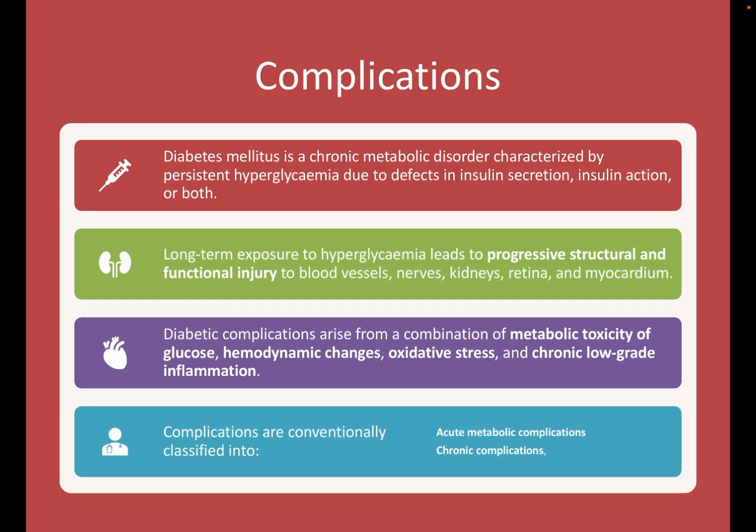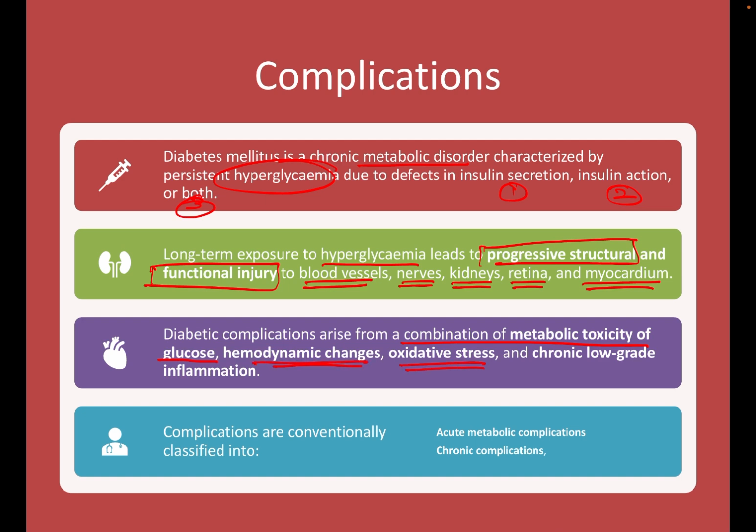So diabetes mellitus is a chronic metabolic disorder characterized by persistent hyperglycemia due to defects in insulin secretion or insulin action or maybe both. The long-term exposure to hyperglycemia leads to progressive structural and functional injury to blood vessels, nerves, kidneys, retina and myocardium. Thus the diabetic complications arise from a combination of metabolic toxicity of glucose, hemodynamic changes, oxidative stress and chronic low-grade inflammation. Thus the complications are conventionally classified into acute metabolic complications and chronic complications.